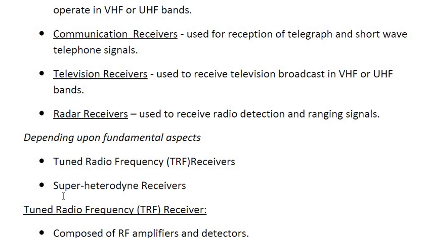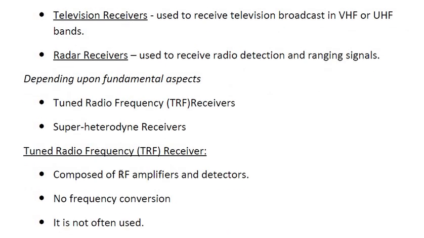One of the long answers, surely you will get a question about either high and low power transmitters, or the important part in receivers, which is tuned radio frequency receivers and superheterodyne receivers. So we'll see one by one. First one is tuned radio frequency receivers.